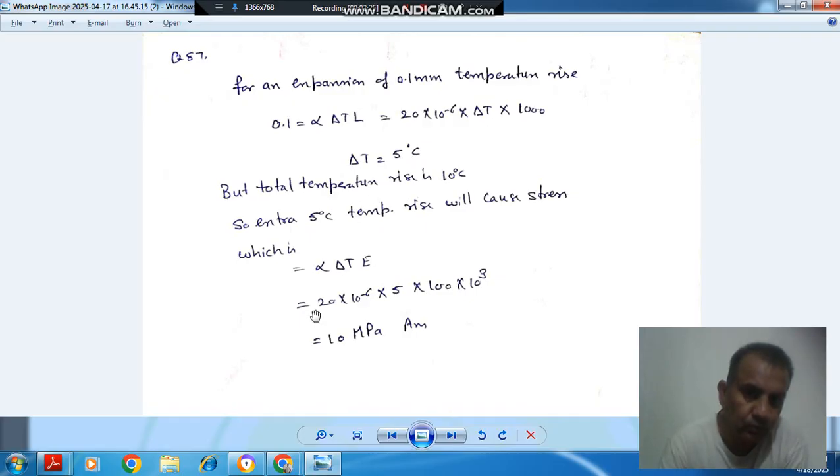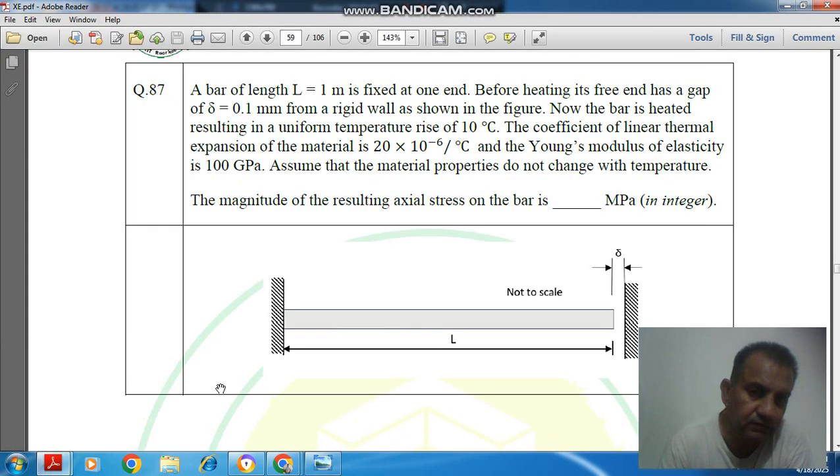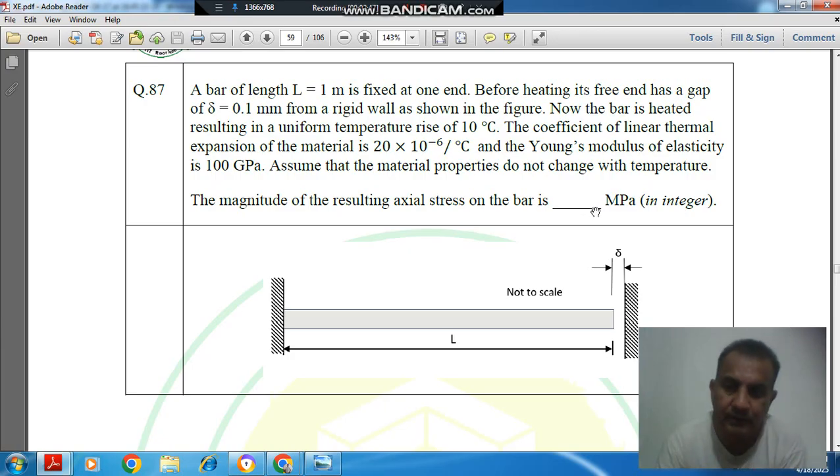So stress will be 20 into 10 to the minus 6 into the extra temperature rise, 5, into E, that is 100 into 10 to the 3 MPa, so it will come out as 10 MPa. So 10 MPa is the answer. The magnitude of the resulting axial stress on the bar will be 10 MPa.